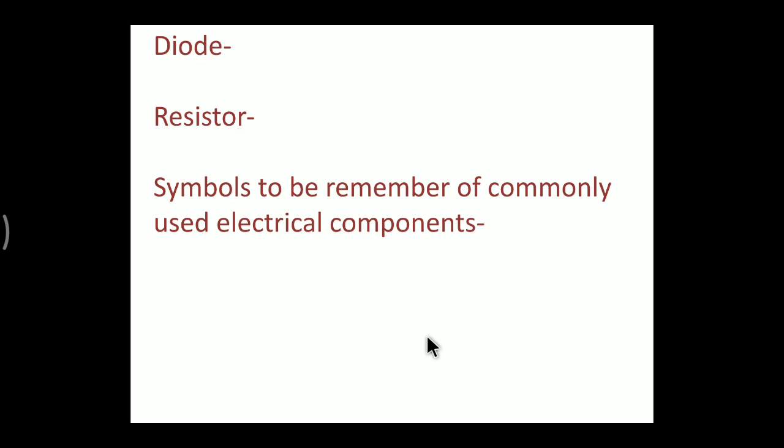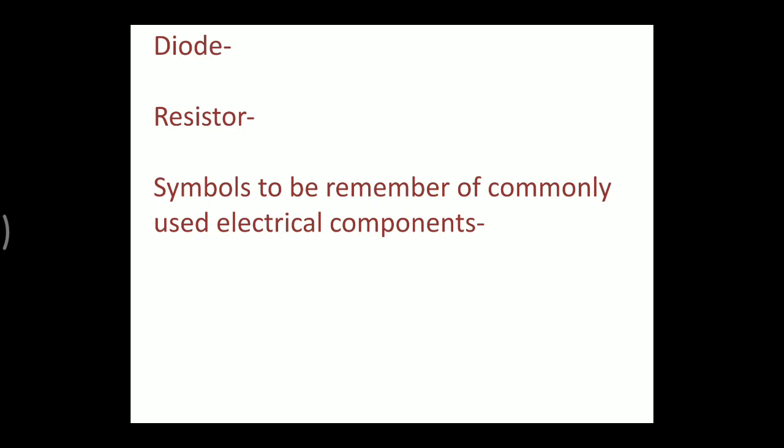So here we will revise some basic concepts that we have studied in the previous year, that is 11th science. So what is a diode? Diode is a semiconductor device that is formed by the combination of p and n type material. So 30 to 35% of the diode is composed of p type material, and the remaining 70% is composed of n type material.